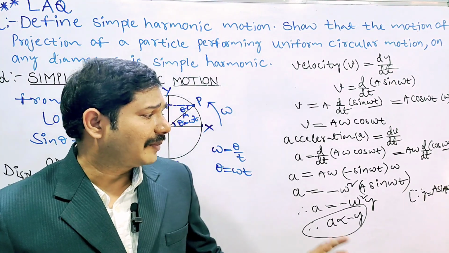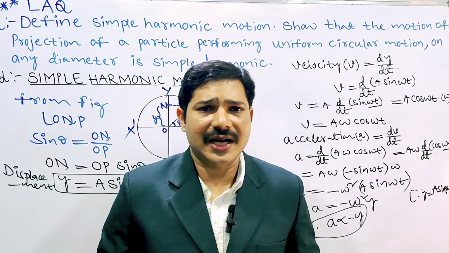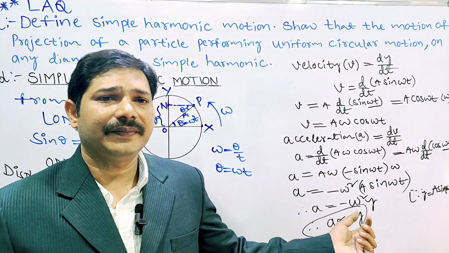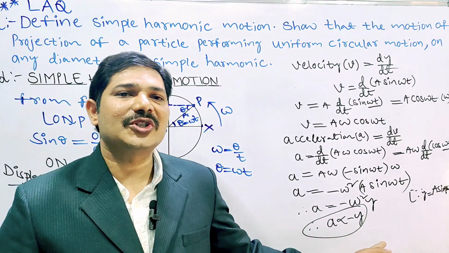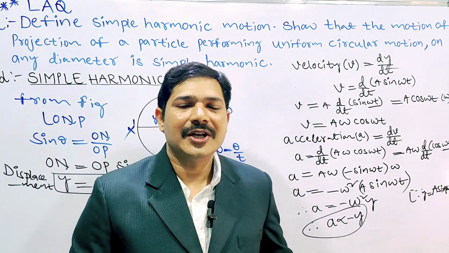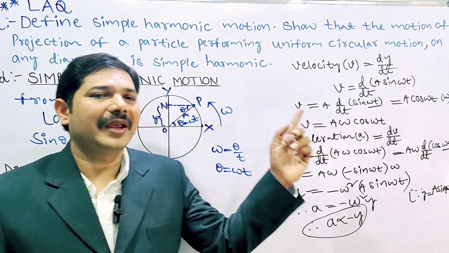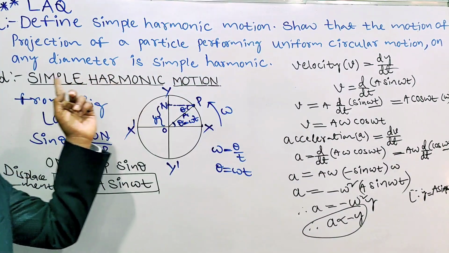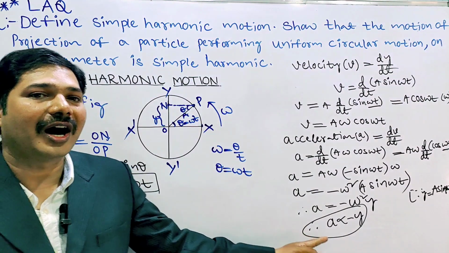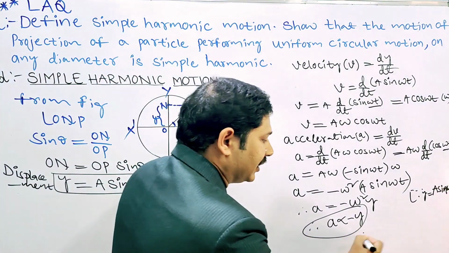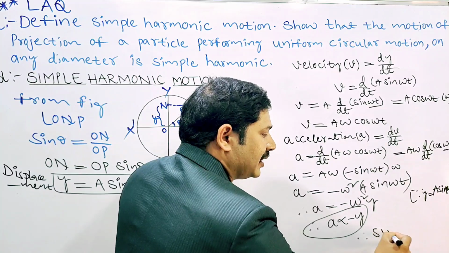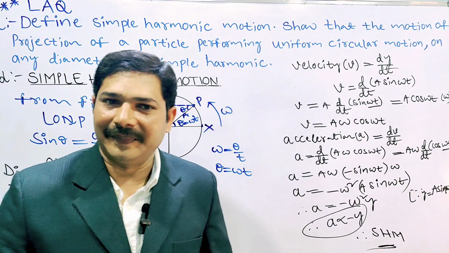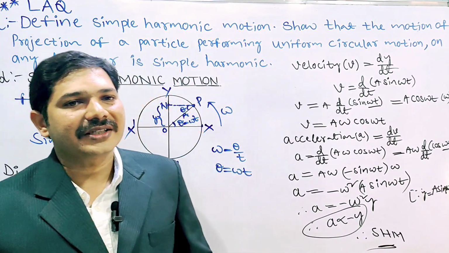The simple harmonic motion formula is a equals minus omega square x or y. Here we proved a equals minus omega square y, and acceleration is directly proportional to the negative displacement. So hence, the motion of the projection of a particle performing uniform circular motion on any diameter is simple harmonic motion. Why? Because this equation represents simple harmonic motion. You have to write that conclusion finally, so you will get the 8 marks.